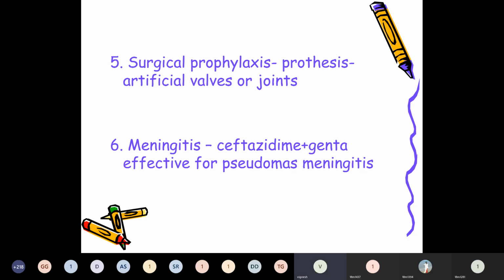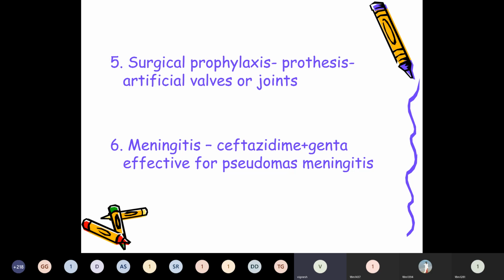In the case of surgical prophylaxis, first generation cephalosporins are the popular drugs, for surgical procedures such as artificial heart valves, artificial joints, and meningitis. Optimal therapy of pyogenic meningitis requires bactericidal activity in the CSF, preferably with an antibiotic concentration several times higher than the MBC. MBC is minimal bactericidal concentration. So antibiotic coverage should be very high, several times higher than the MBC for the infecting organism.